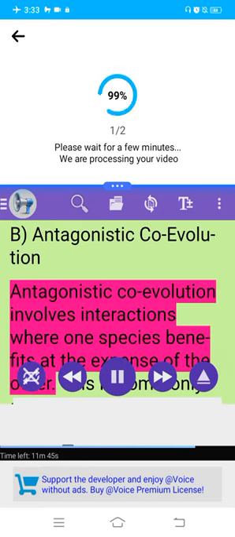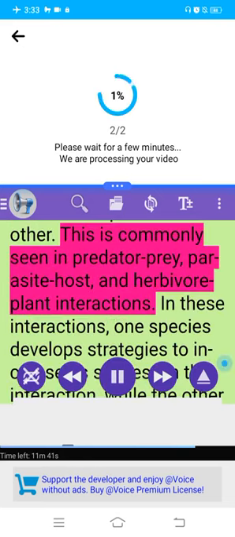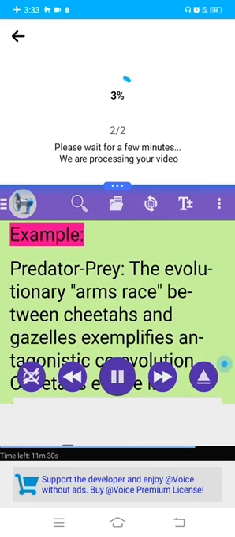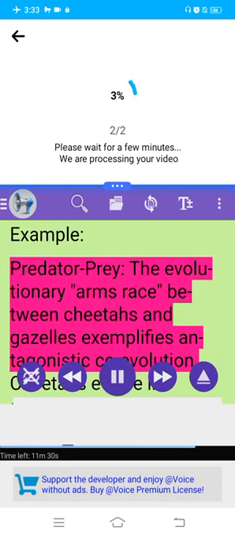Antagonistic coevolution involves interactions where one species benefits at the expense of the other. This is commonly seen in predator-prey, parasite-host, and herbivore-plant interactions. In these interactions, one species develops strategies to increase its success in the interaction, while the other evolves countermeasures to protect itself. Example: predator-prey. The evolutionary arms race between cheetahs and gazelles exemplifies antagonistic coevolution.